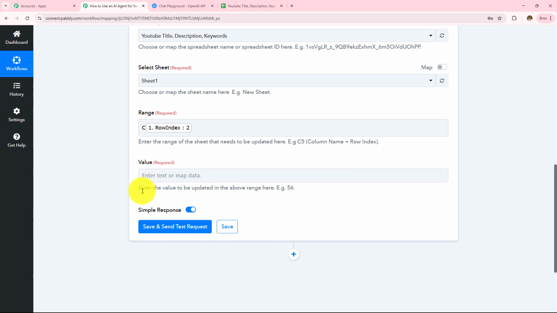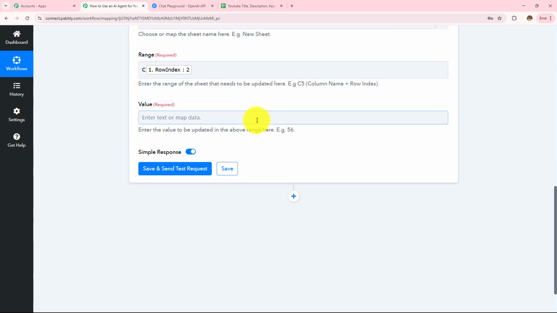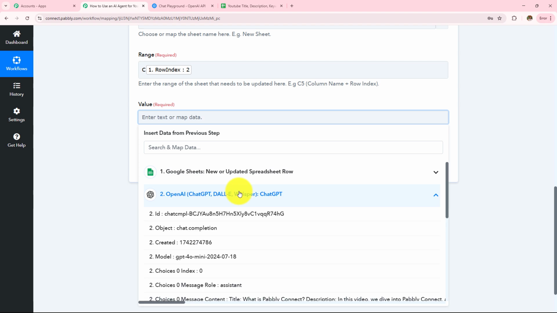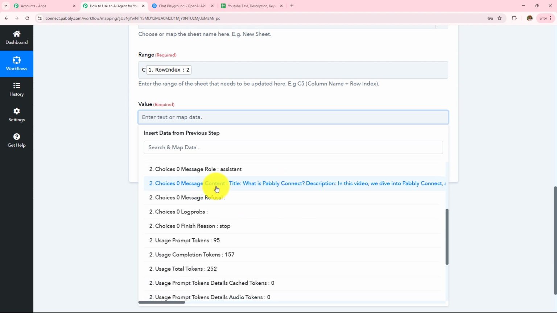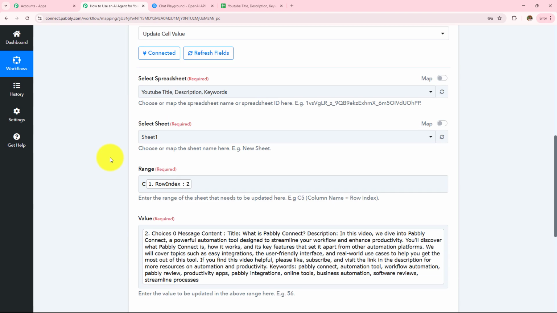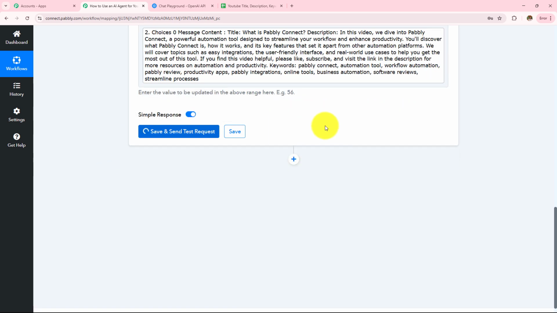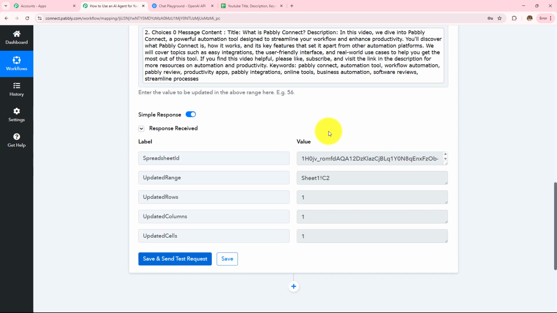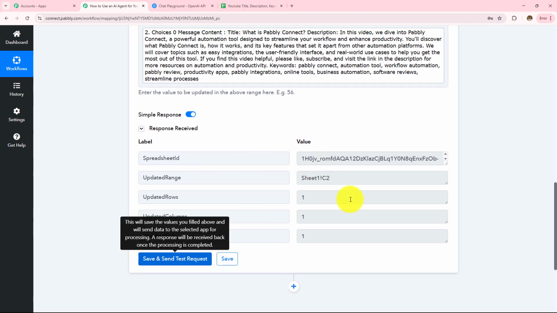Now in the value, I need to enter the value of what this will be replaced with. So here I have received the response in this OpenAI. This is my response, which is message content. And now that I have added all these details, I'm simply going to click on save and send test request. And here we can see that we have received the response. So here we are done with this workflow and now we are going to test this.